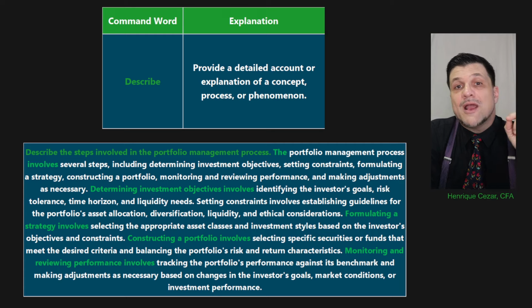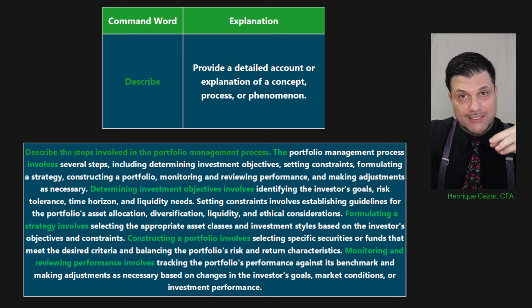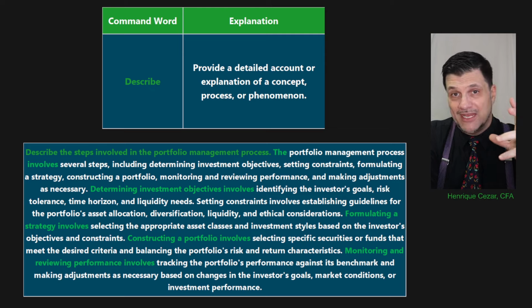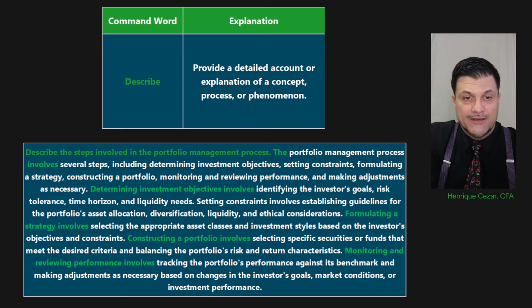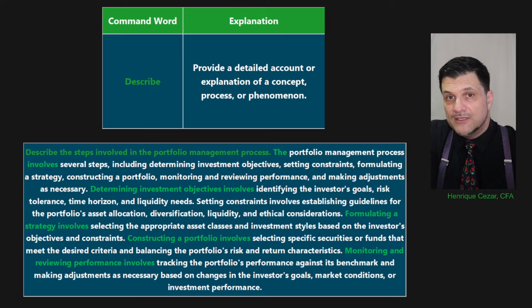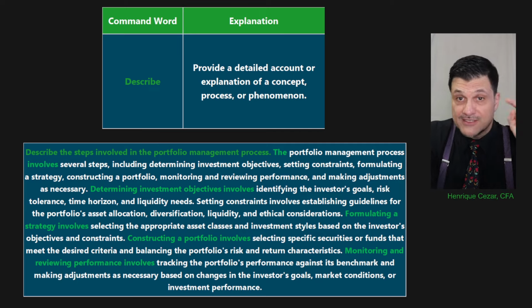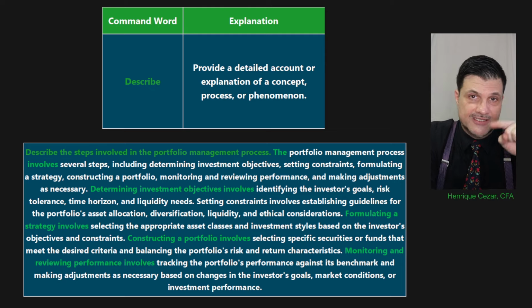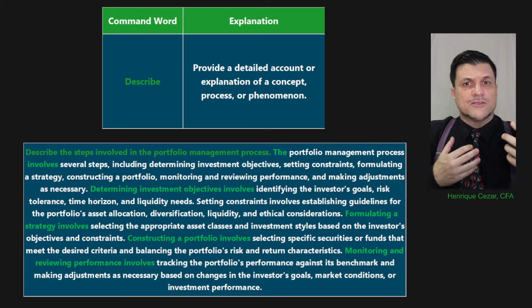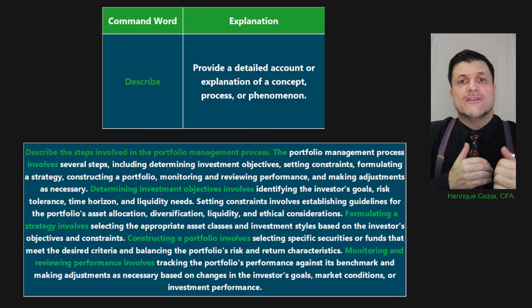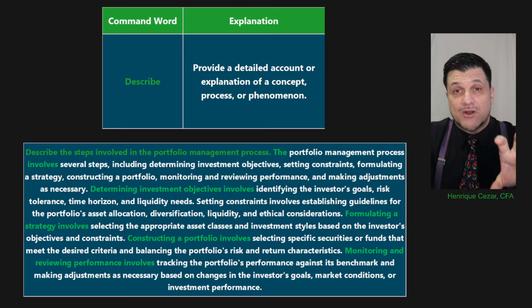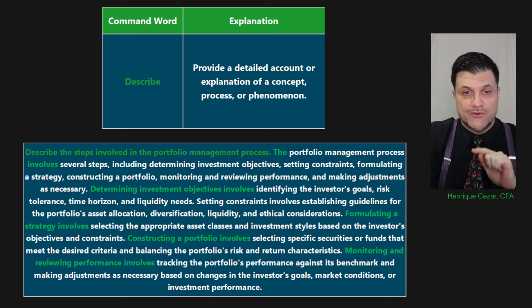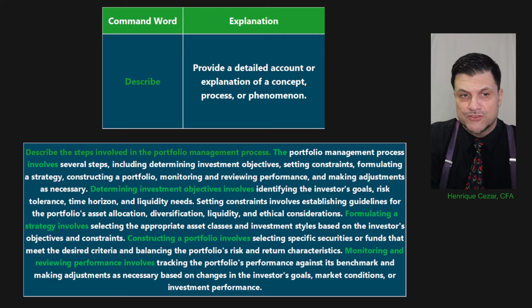So if you have to describe something in 5 minutes that has too many variables that could be included, don't do all the variables. Just select 3 or 4 and focus on those ones. That's your best bet here. Otherwise, you get vague on your answer, okay? So that's what he did here. Several steps, including such, such, and such. Oh, I only have 4 minutes: such and such. I have 6 minutes: such, such, such, and such. You see what I'm saying? So add or subtract the number of examples, the number of points that you want to describe in your answer according to the number of minutes that you have to answer. Very important to manage those minutes, my friends, okay?